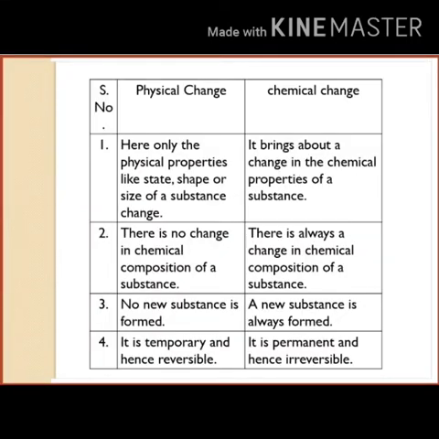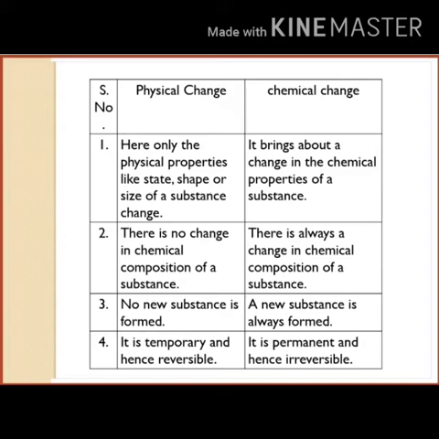Difference between a physical change and a chemical change. Physical change: first difference, here only the physical properties like state, shape or size of the substance change. Chemical change: it brings about a change in the chemical property of a substance. Second, in a physical change there is no change in the chemical composition of a substance.